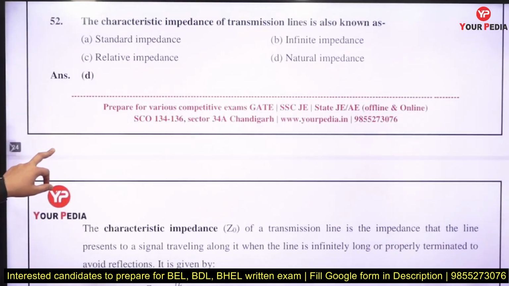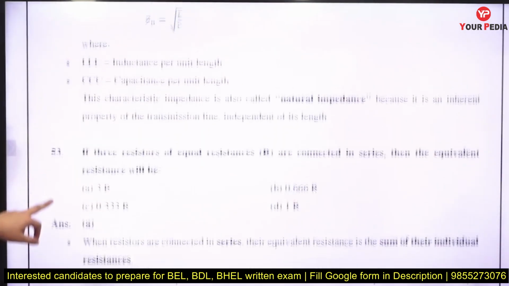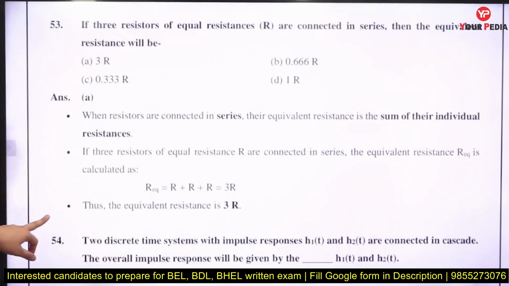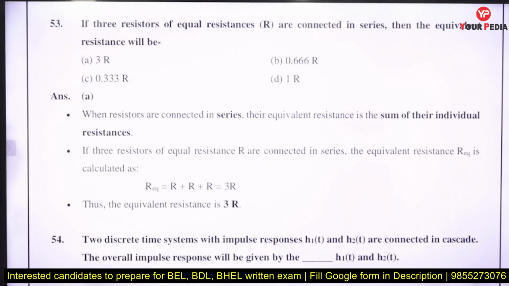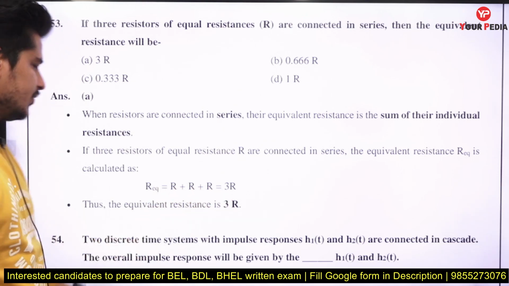The characteristic impedance of a transmission line is known as the natural impedance of your line, and the formula for that is Z0 equals the square root of L by C. If three resistances are connected in series, the equivalent resistance is R plus R plus R, that is 3R.